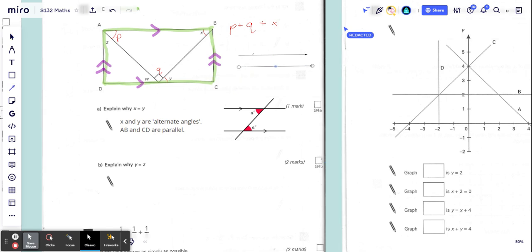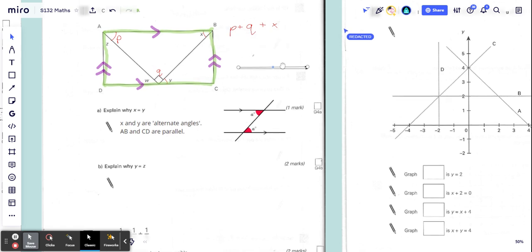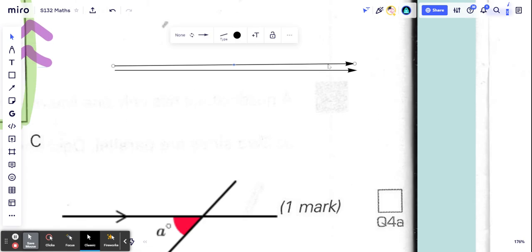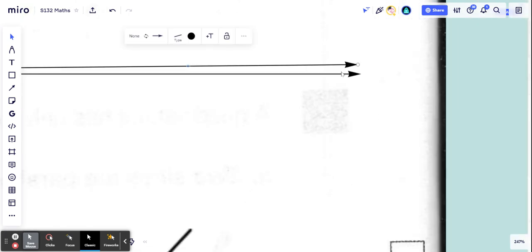Okay, if I brought two parallel lines closer and closer together, then as long as I don't change the angle, eventually when they do touch, they touch at all places at the same time. So it's not like one part of the line touches them, but all places will touch at the same time.